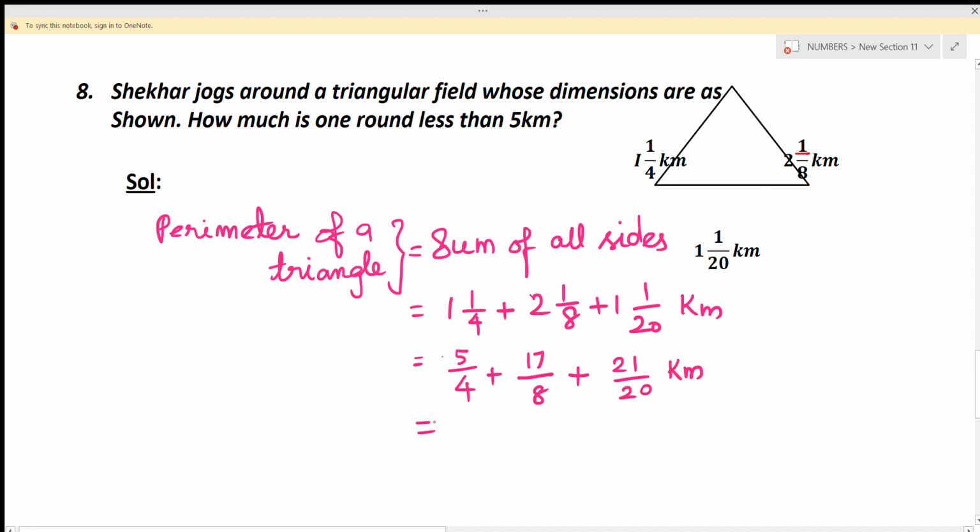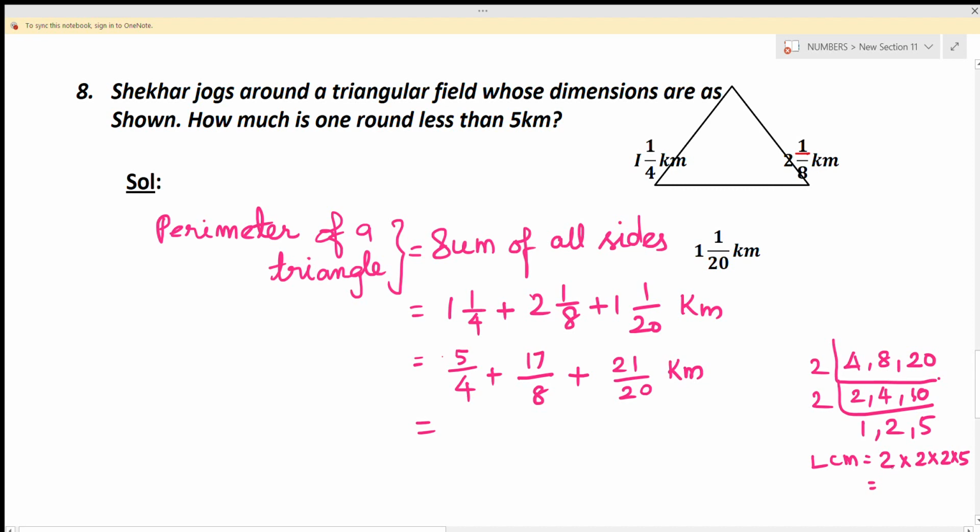As we want to add all these fractions, we are going to take the LCM to change the denominators into equal. Here we will use 2. 2 twos are 4, 4 twos are 8, and 10 twos are 20. Again we'll use 2, 1, 2 and 5. So here the LCM is 2 into 2 into 2 into 5. 2 twos are 4, 4 twos are 8, 8 fives are 40.